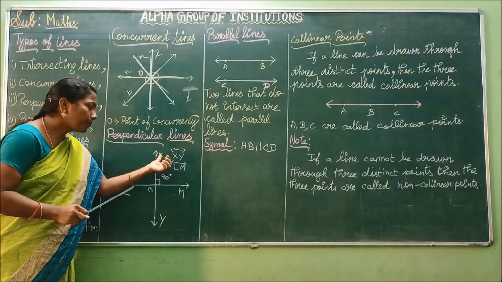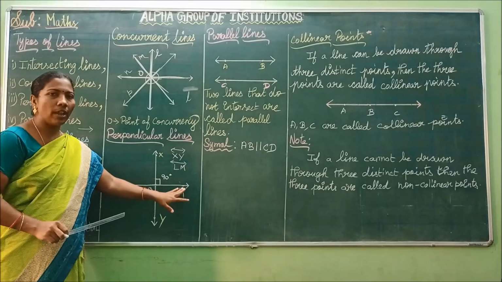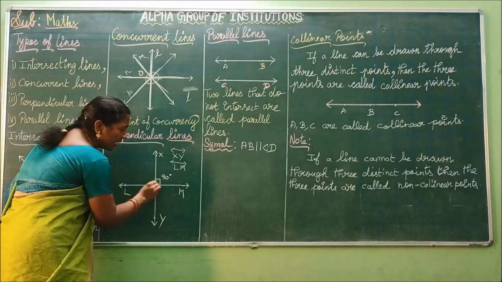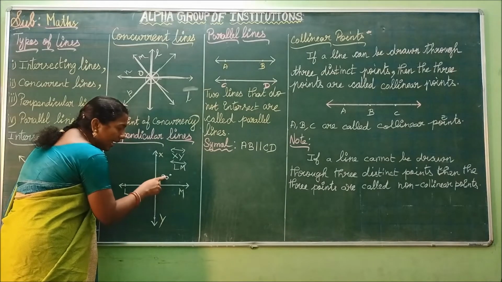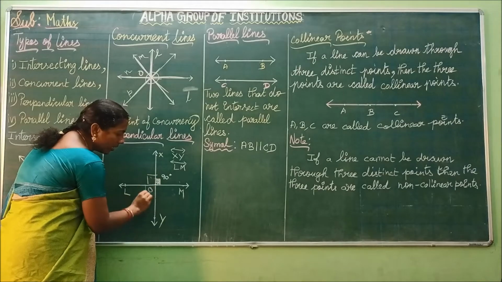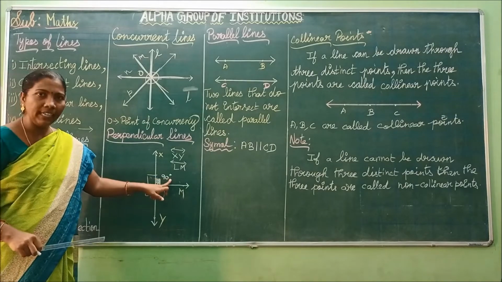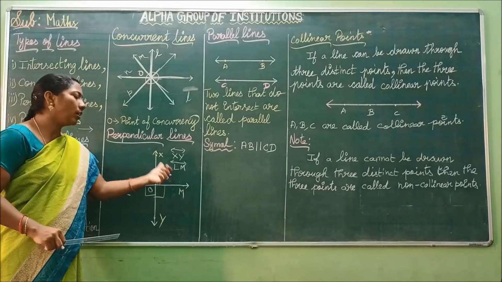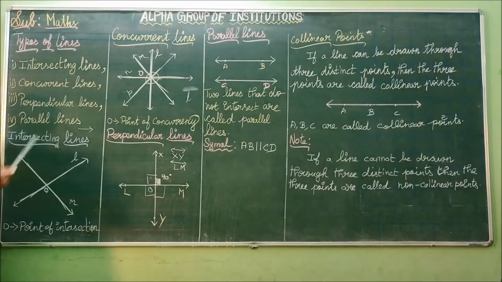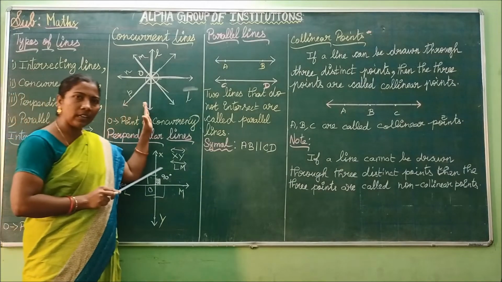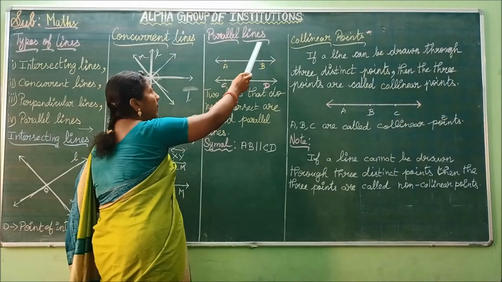Okay. See here. XY is one line. LM is another line. These two lines are intersecting. They are meeting at the point O. At that intersecting point, they form the angle 90 degrees. What type of angle is this? 90 degrees. So at that point of intersection, they form 90 degrees. In such a situation, we are calling the two lines perpendicular lines. I hope you understand what is meant by intersecting lines, concurrent lines, and perpendicular lines. Okay. Next we are going to see parallel lines.